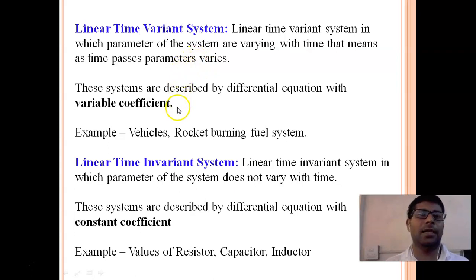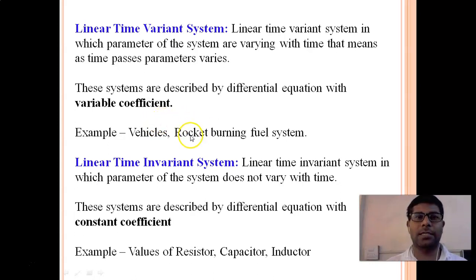Take another example, like our body temperature. Suppose you put a thermometer in your hand or mouth. As time increases, the mercury goes high or low according to the temperature of your body. Again, this is a good example of a time variant system. That means if a quantity varies with respect to time, then that system is a time variant system.